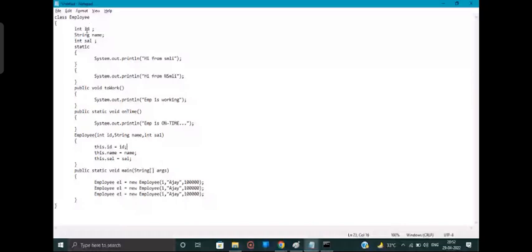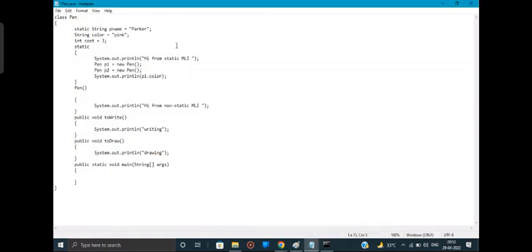So what I am doing over here is cutting it short and giving this instruction to the constructor only. I'm telling the constructor to initialize the values that I'll be passing when I'm creating the object. If I don't do it like this, then what was I doing earlier? I'm showing you in this Pen class. I'm just calling the default constructor, and for every object it is initializing these non-static variables with the same values.